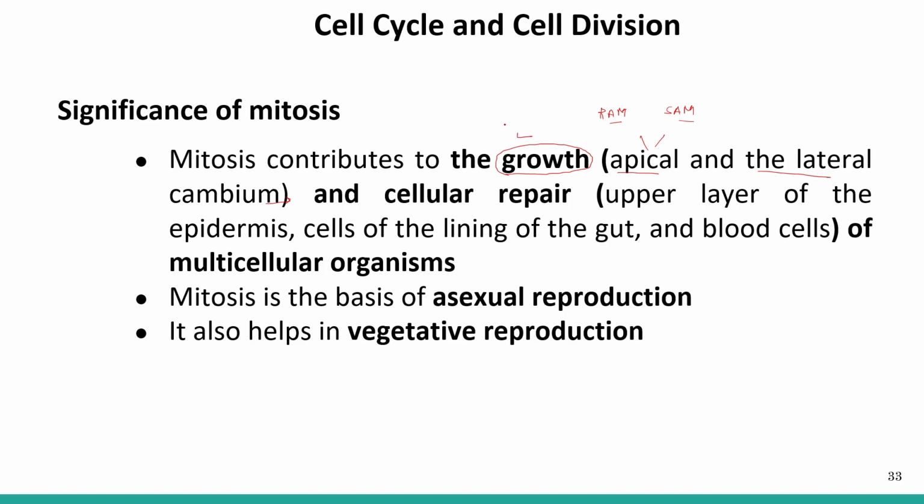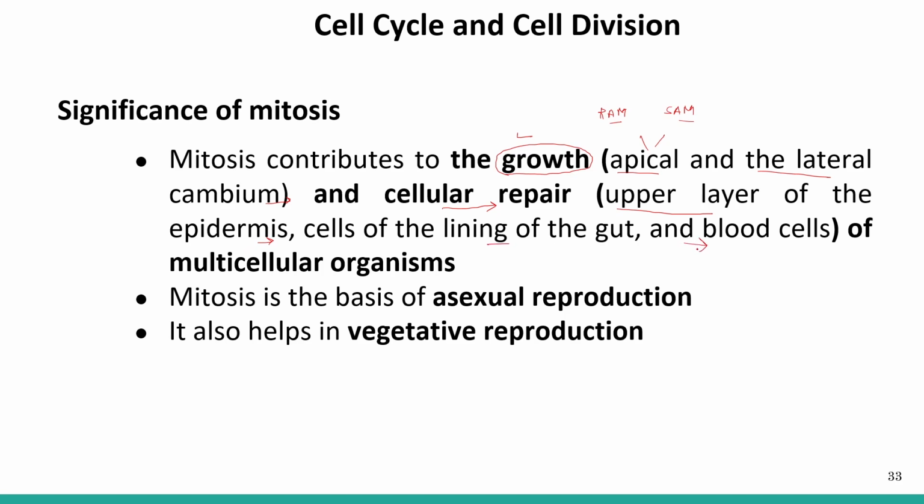Mitosis also helps in cellular repair. Examples are the repair of the cells of the upper layer of epidermis, cells of the lining of gut and blood cells.